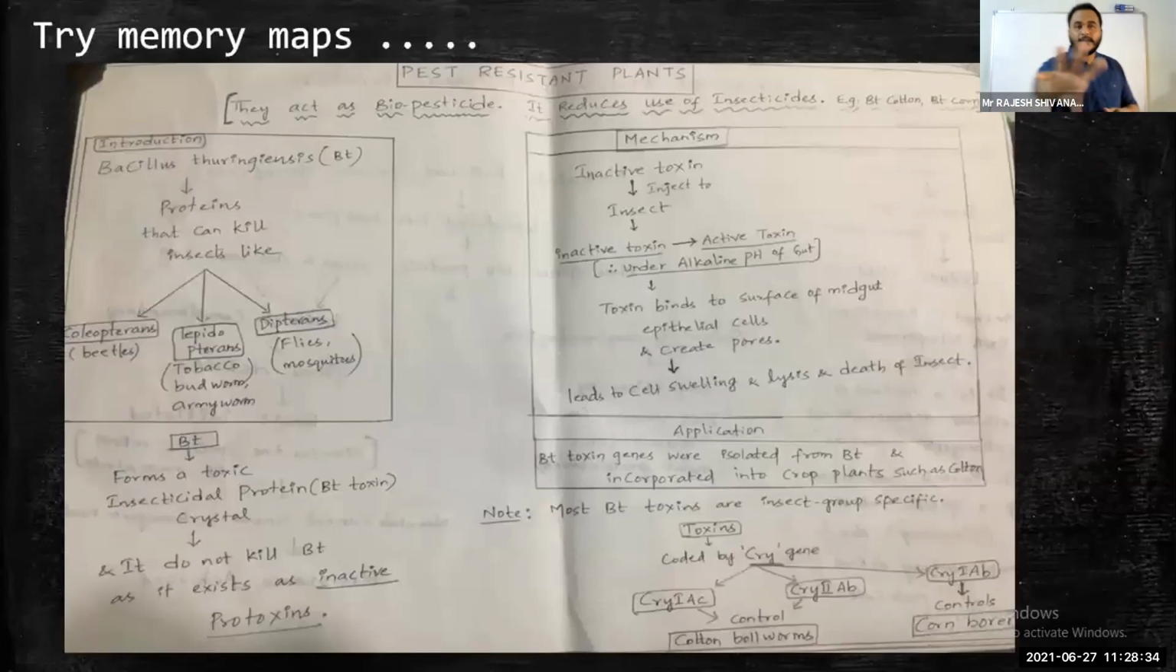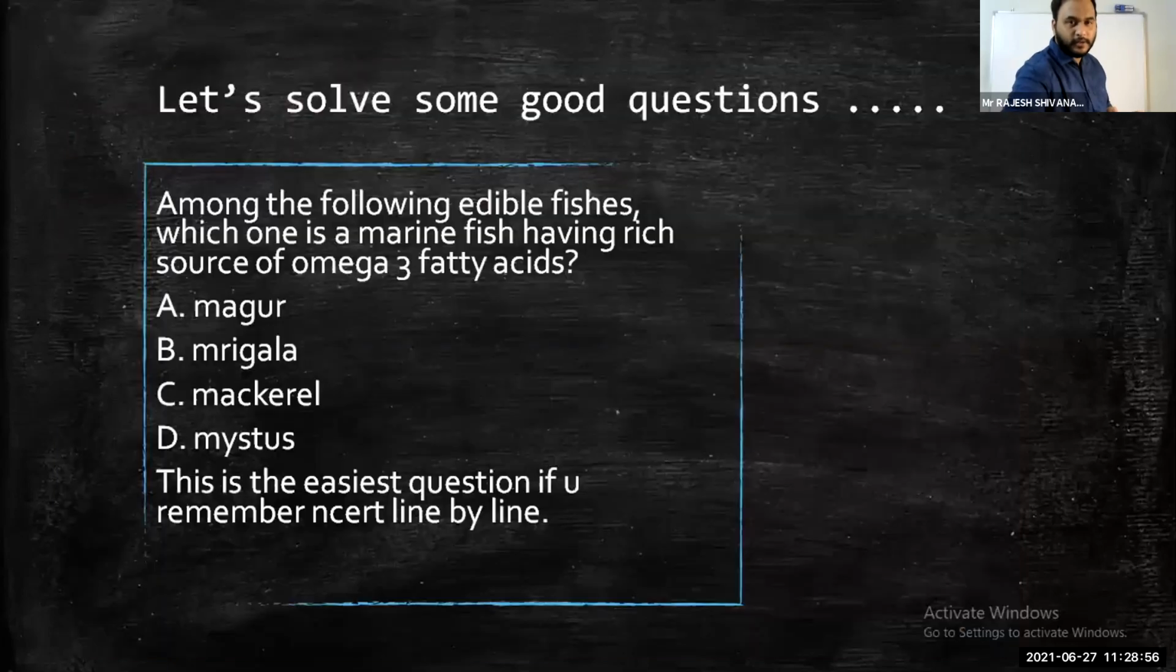This is one sample flowchart that I wrote for a biopesticide, Bt cotton. See the mechanism within a simple 4-line flowchart. The flowchart I made with only 4 lines. Very simple. You should be in a position to immediately plot a memory map to remember the concept effectively. Next, here is a list of some questions.